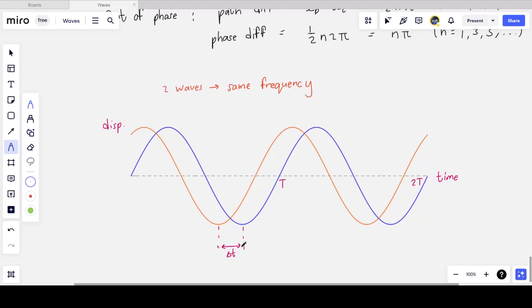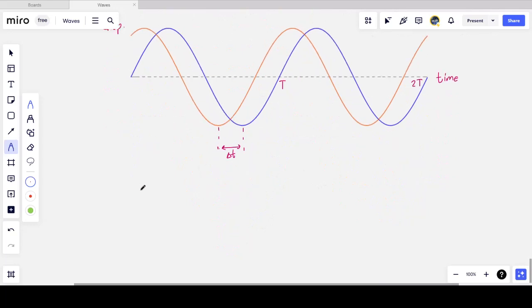So this could be 2 water waves traveling on the same body of water. The first one, the blue one, moves past, and a little while later, after some time delta t, the second wave moves past. So what I want to do now is calculate the path and phase difference between these 2 waves. Let's say the period of the wave is, for example, 4 seconds. I'm just choosing an arbitrary value here. And the time difference between the 2 troughs passing me happens to be 0.5 seconds. Then what I can do is calculate the phase difference.